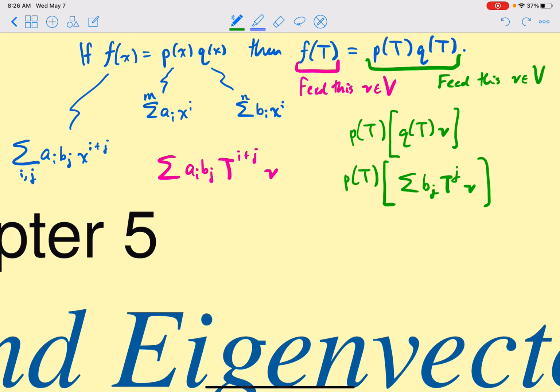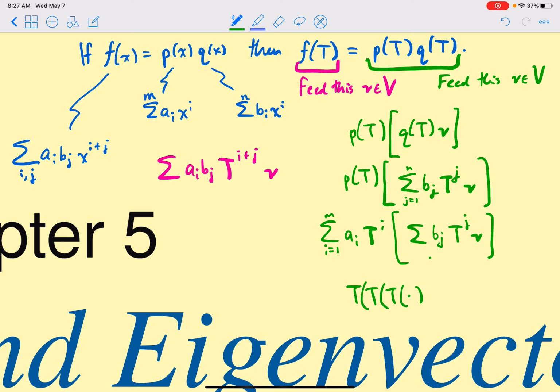Now what's p of t? p of t is this thing, but where I replace x with t. So this is now a sum, let's say i equals 1 to m, of a_i t^i, and that's going to eat this thing. But hold on a second. This t to the i is maybe a t after t after t, and it's going to eat all this.